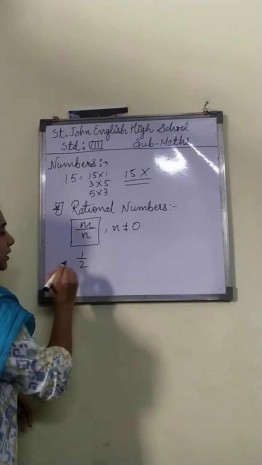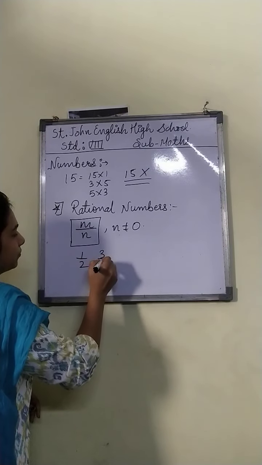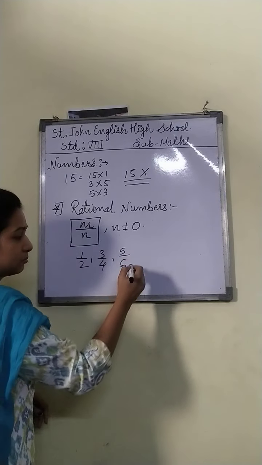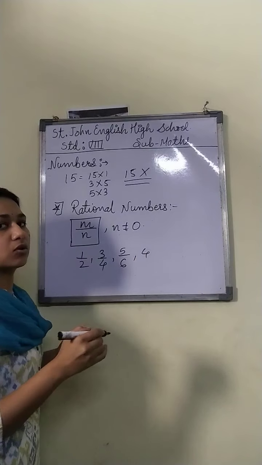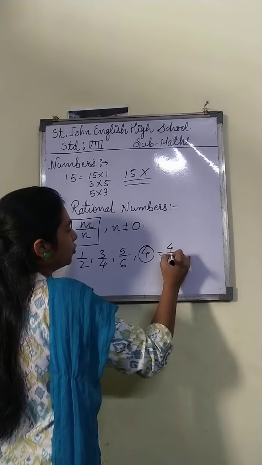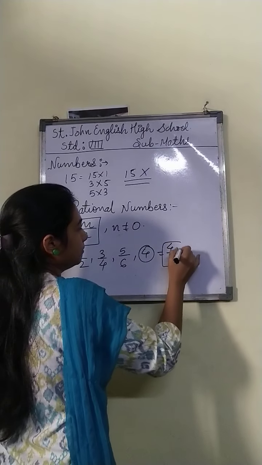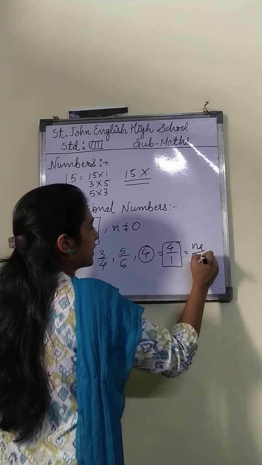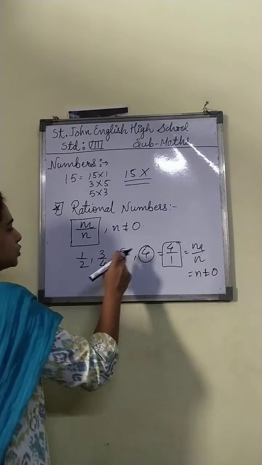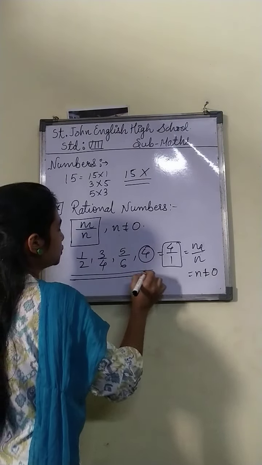It means 1 by 2 is a rational number, 3 by 4 is a rational number, 5 by 6 is a rational number, and only 4 is also a rational number. Why? Because I can write 4 as 4 by 1, so it comes in the form m by n where n is not equal to 0. That's why these all are rational numbers.